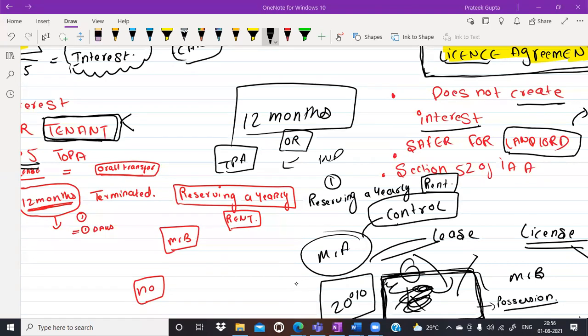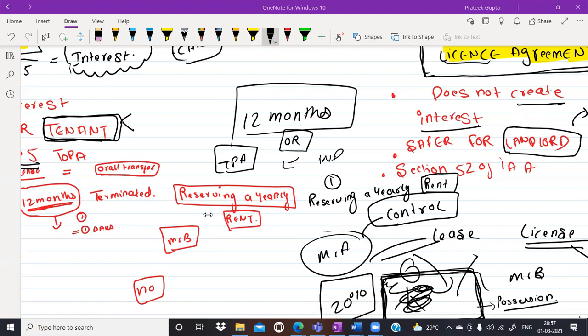Yes, sir. Okay. Mansi is saying, sir, reserving means deposit. Okay. Sir, can I say something? Yes, Prabhat, please go ahead. Yes, sir. In that clause, it is saying year to year, and if exceeding 1 year, and reserving a yearly rent. So reserving a yearly rent is not about the money or deposit. It is about the time period, tenure. That if the tenant wants to reserve his rented room for 1 year, then also it should be registered. This is the interpretation.